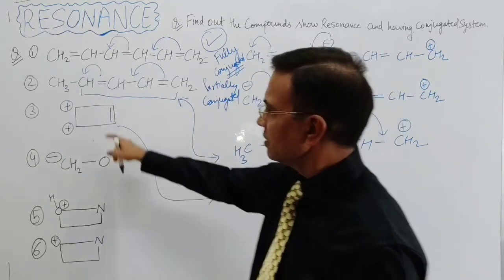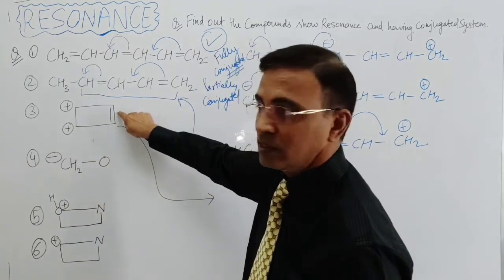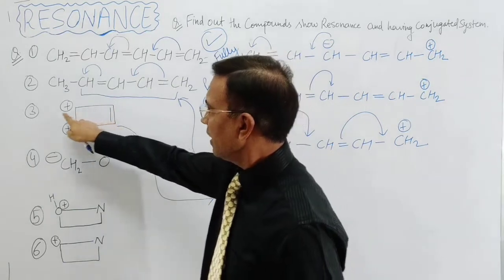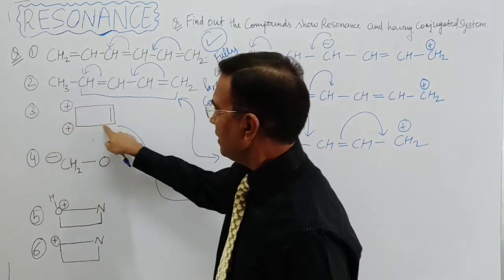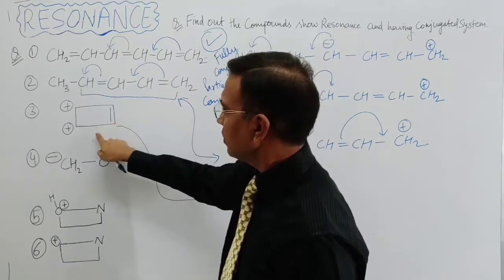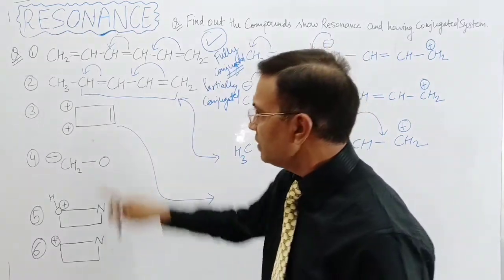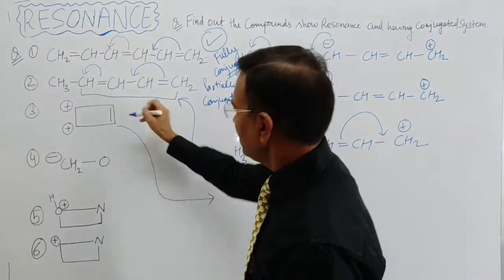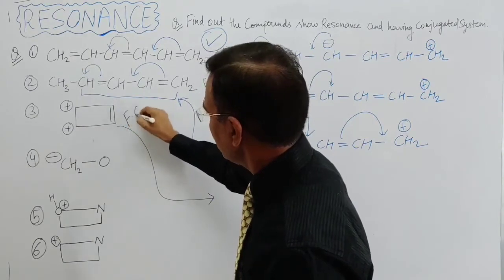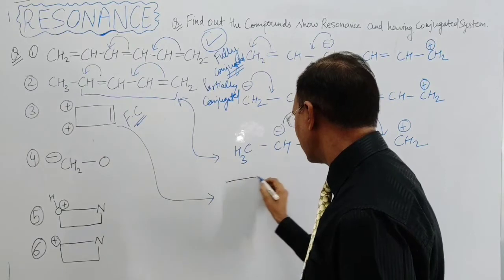So beta, in this question pi electrons are there, double bond, single bond and the positive charge. So the conjugation is there, and here also double bond, sigma bond and the positive charge. So conjugation is there within the whole molecule. That means it is fully conjugated, right? It is fully conjugated. Now the resonating structures of this.